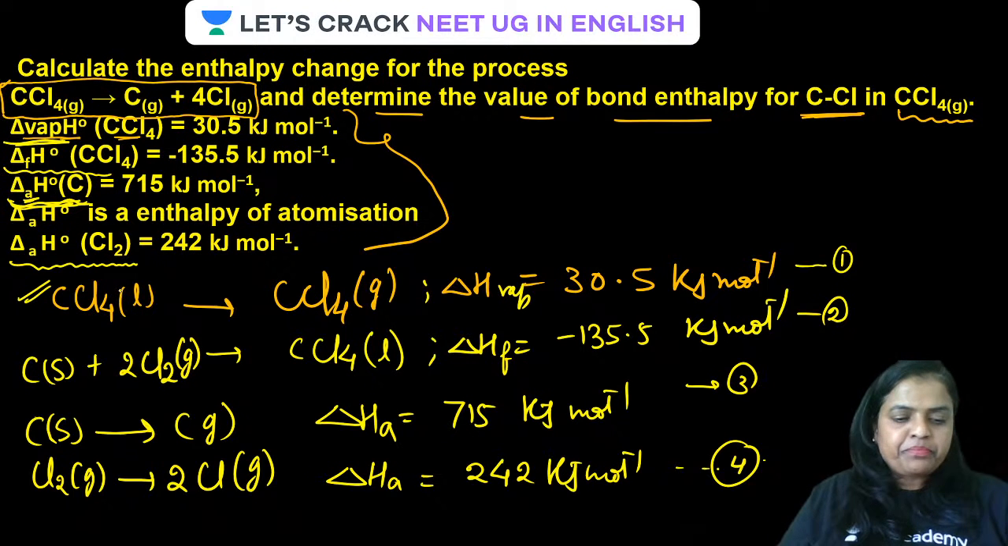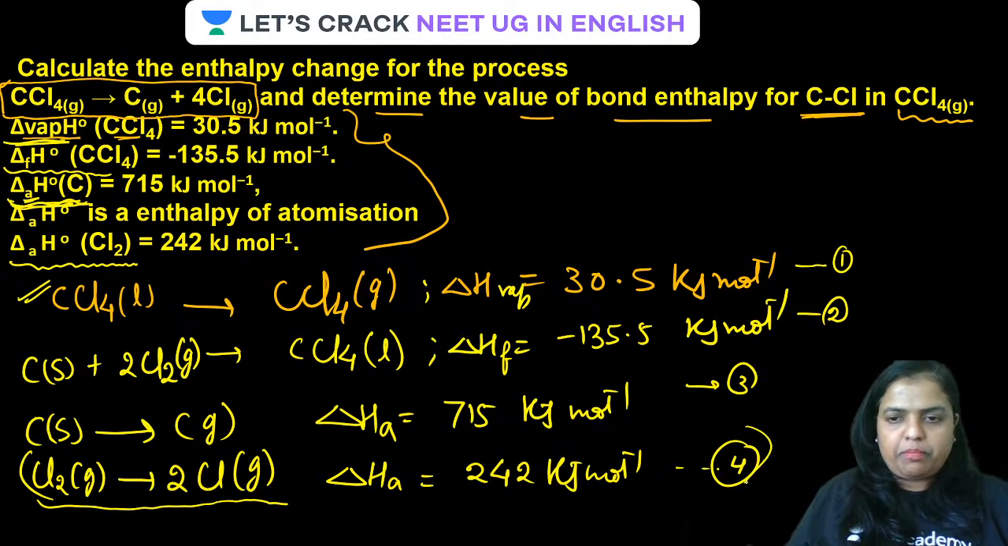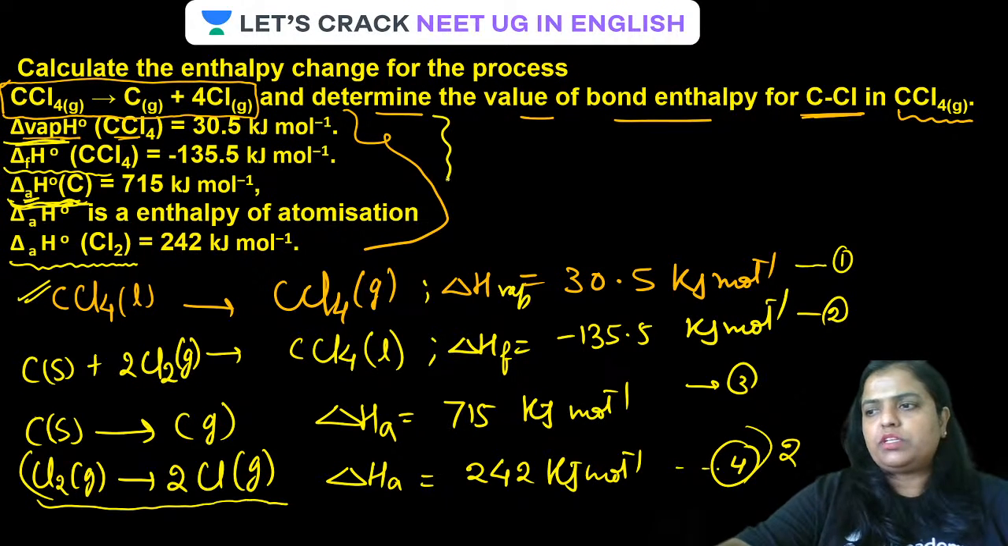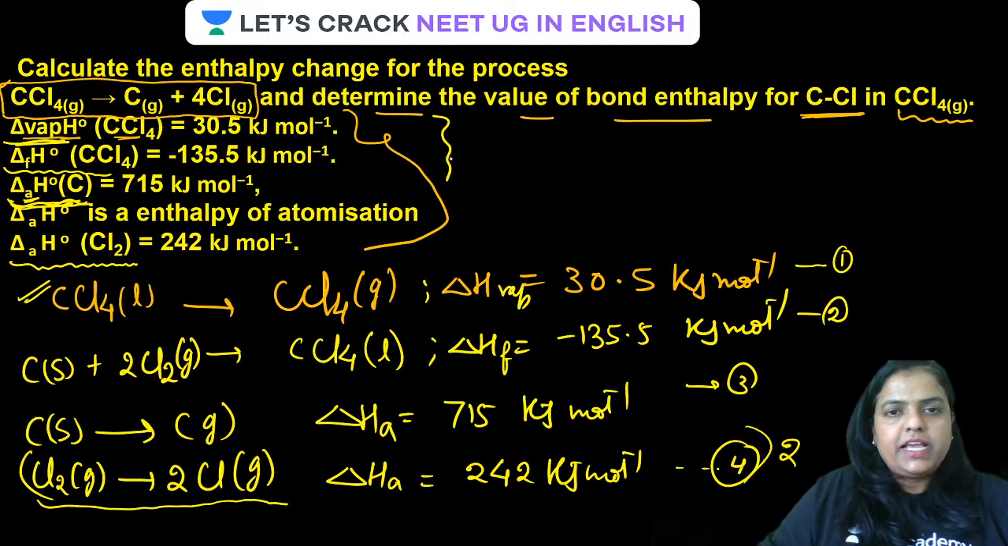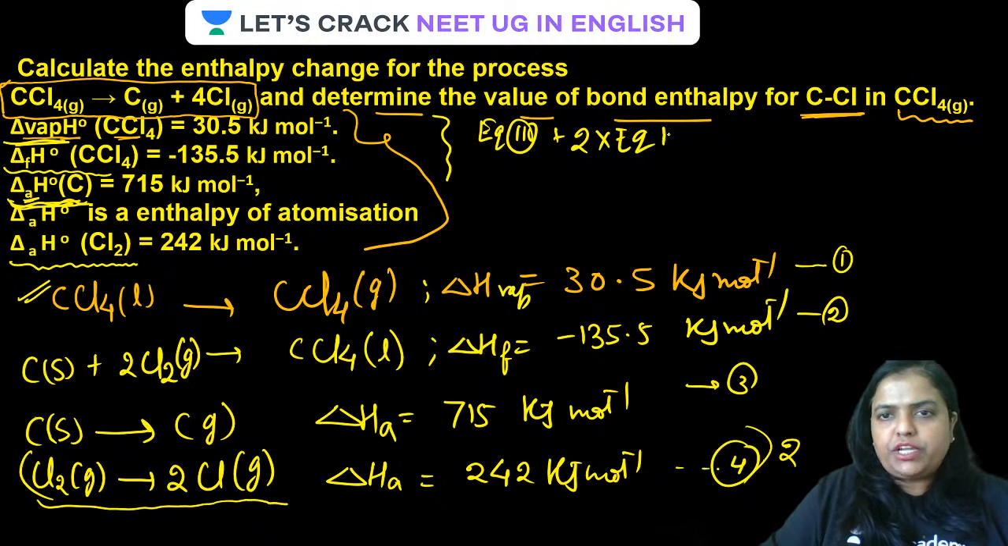Then guys, we want 4 Cl. This is talking about formation of only 2 Cl, so this equation has to be multiplied by 2, and then simply subtract the other equations, that is 1 and 2. That is what you have to do here. Let me write down this one. What you have to do here, guys, simply take equation 3. Then 2 into equation 4.